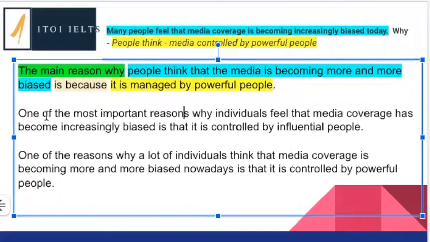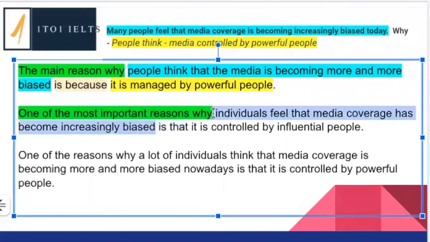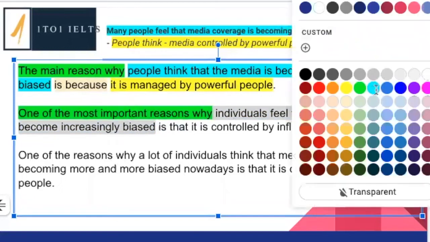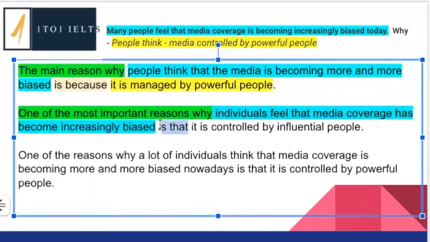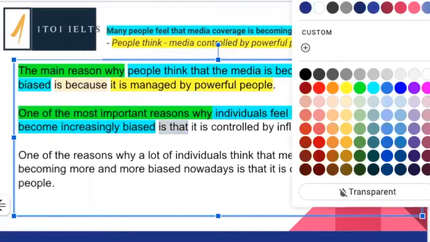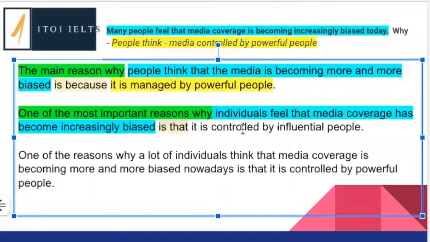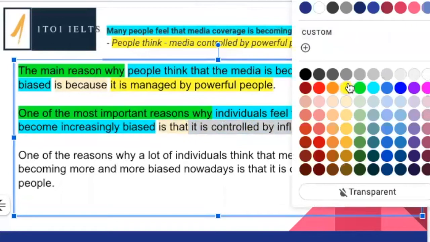So let's have a look at the next one. So one of the most important reasons why. Okay, so again, we are showing that we have got a reason here. Different choice of vocabulary, but it does exactly the same as what this was saying. Then we need to look at the blue part. The individuals feel that media coverage has become increasingly biased. Okay, this is really clear as well. Good job. Is that, so we've got our joining word. So far, so good. It is controlled by influential people. Influential or powerful people, absolutely fine here.